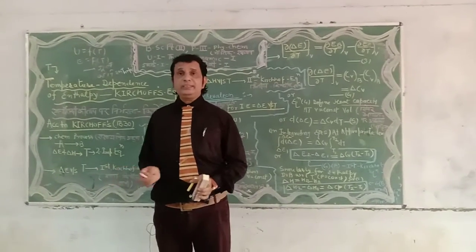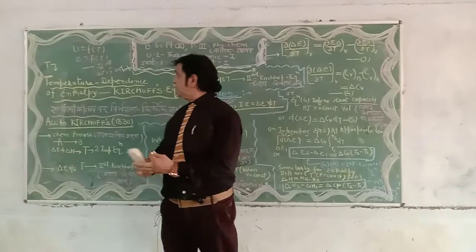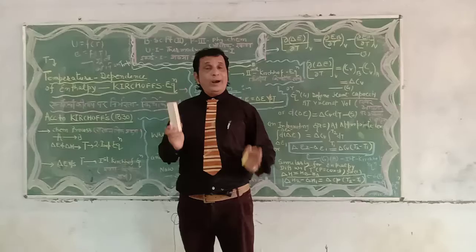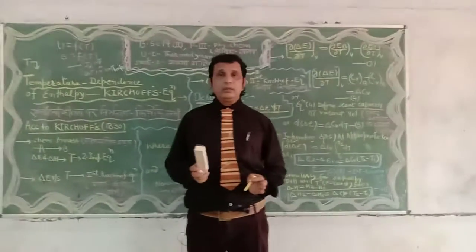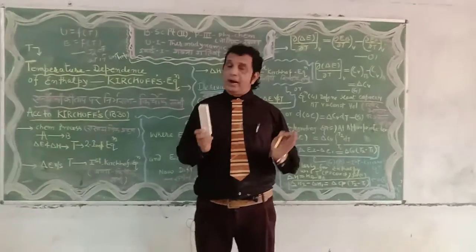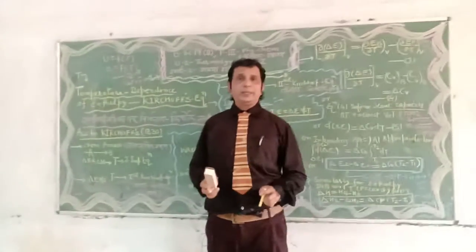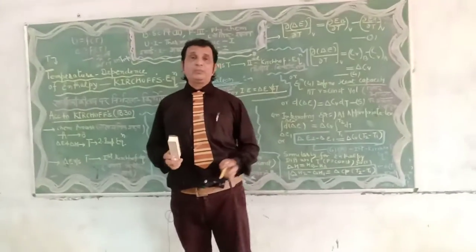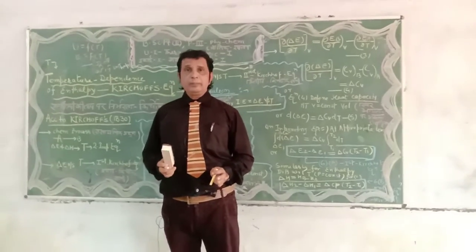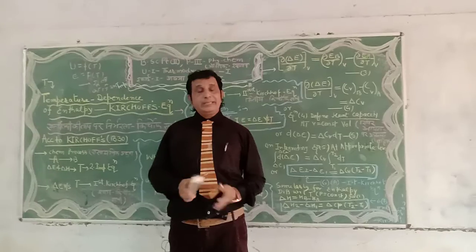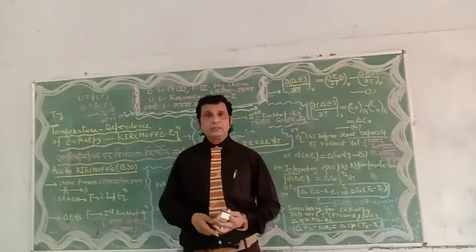Let us try to understand how to derive the temperature dependence of enthalpy, Kirchhoff's equation. What does Kirchhoff say, and how is it beneficial and useful in thermodynamical chemistry? Kirchhoff derived two important equations.